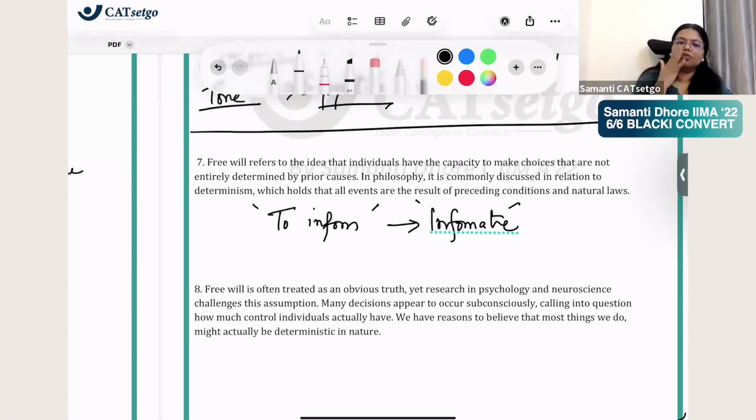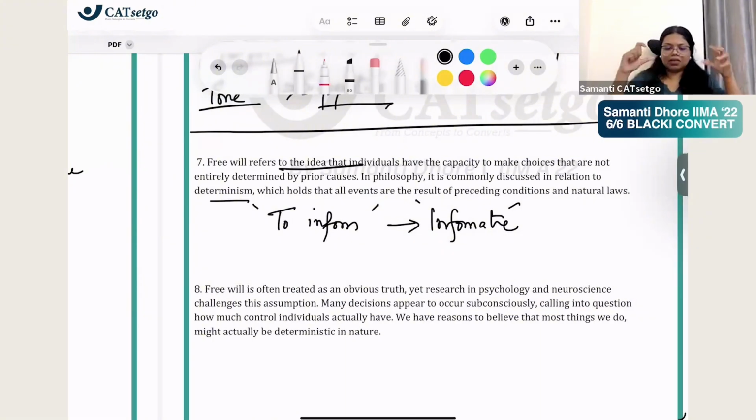Free will refers to the idea that individuals have the right to make choices, right? And then in philosophy, it is discussed in relation to determinism, which holds that all events are the result of preceding conditions. Okay? So this is free will. By the way, this is a very common topic, so I would like to tell you a bit about what is free will and what is determinism.